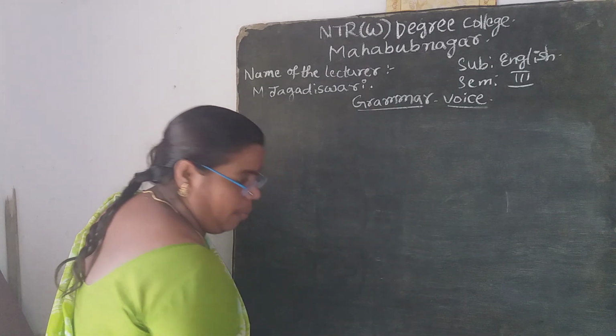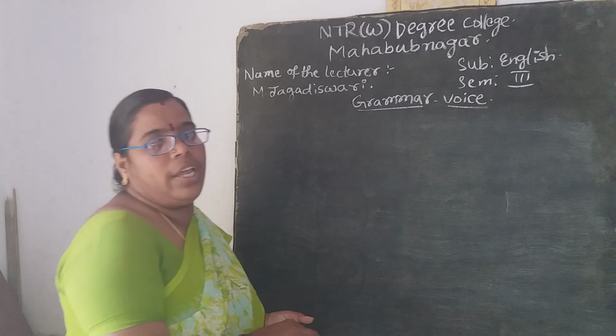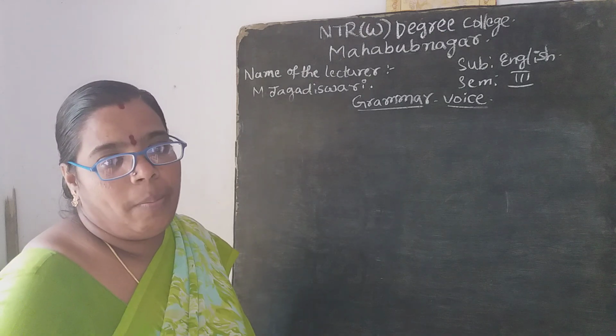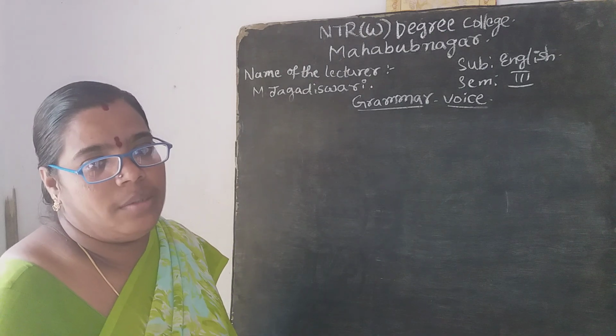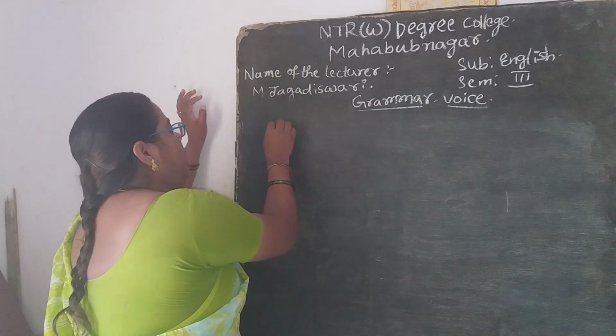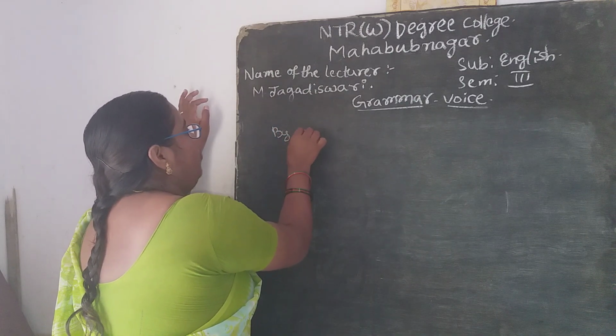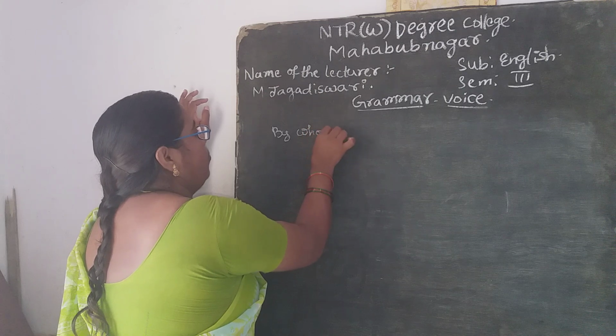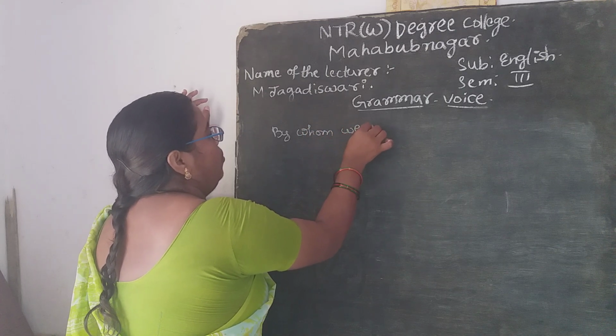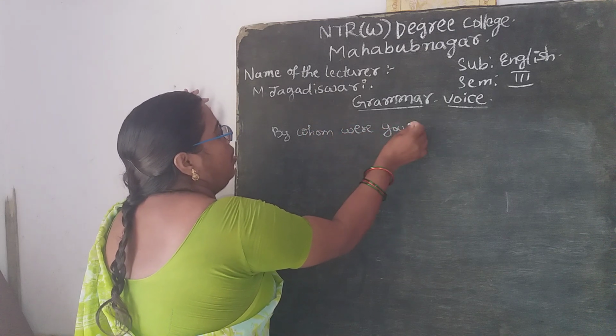So there you can see with one or two more examples. By whom were you asked to write? By whom were you asked to write?